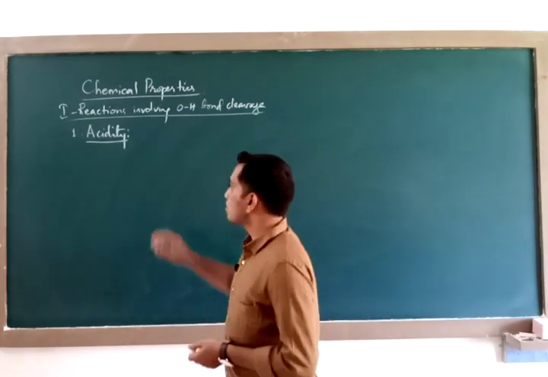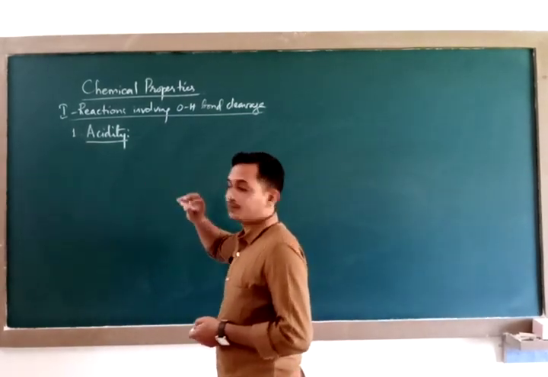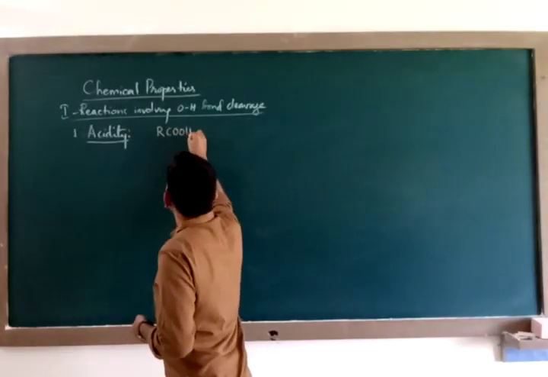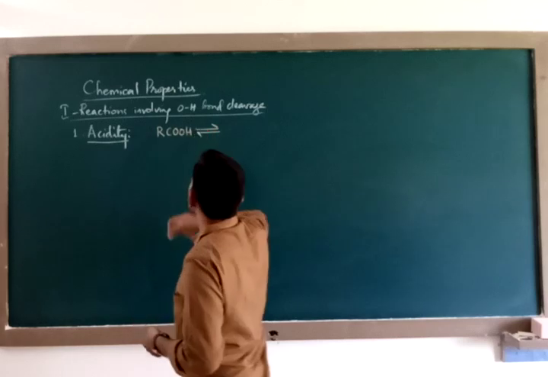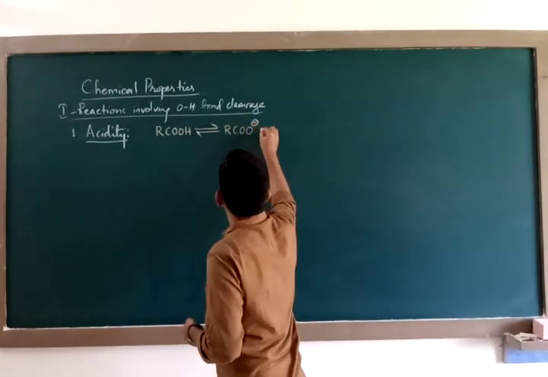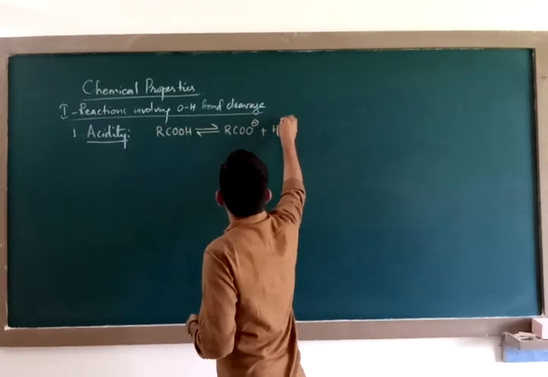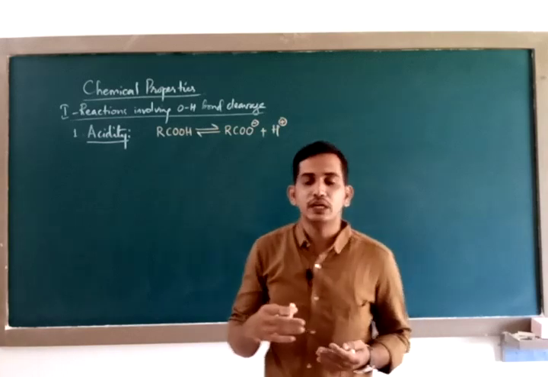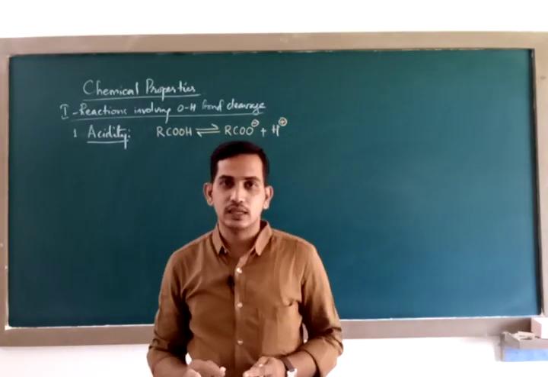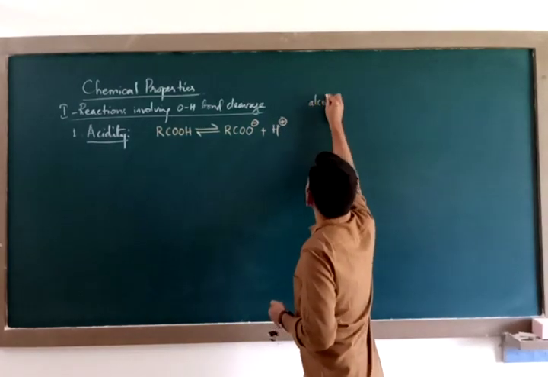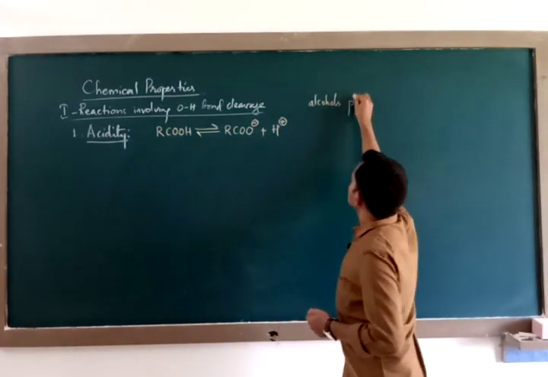Similarly, carboxylic acids are also acidic. Whenever a carboxylic acid is dissociated, it gives you a carboxylate ion and a proton. Any compound which can donate a proton easily is called an acid. The same is true for alcohols as well as phenols.